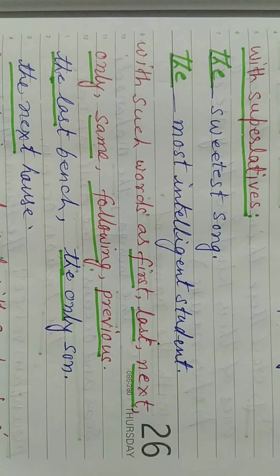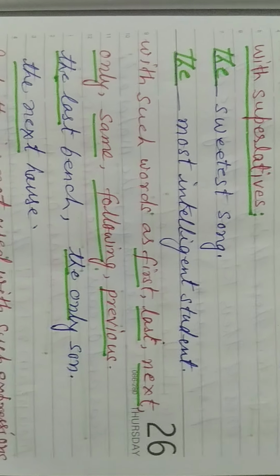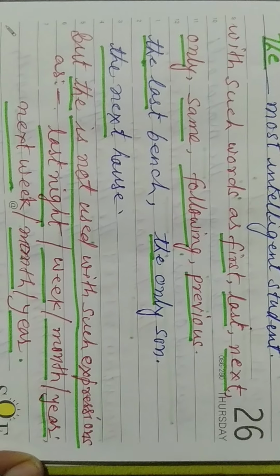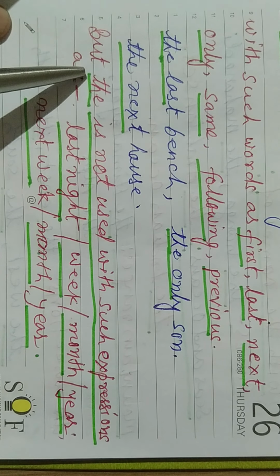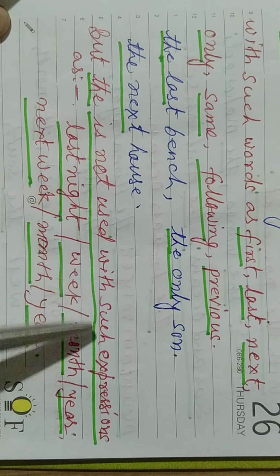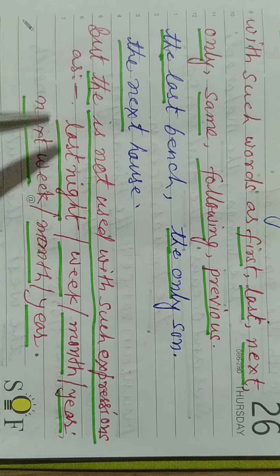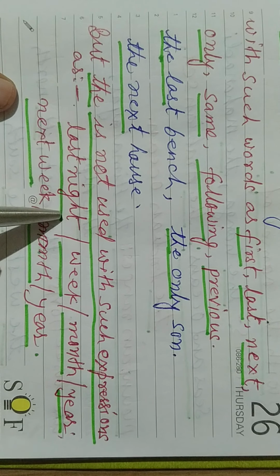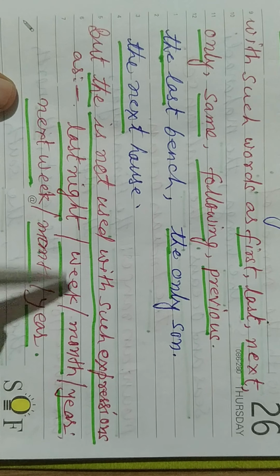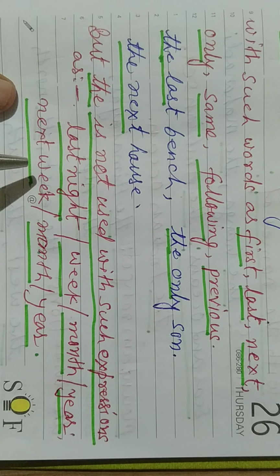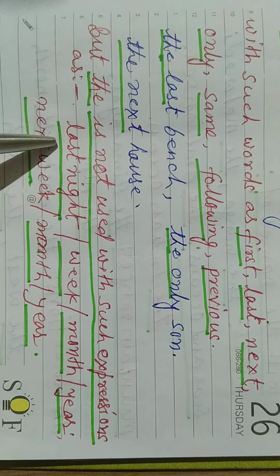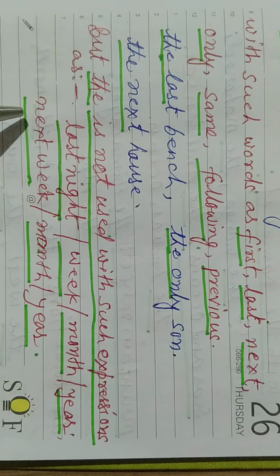But in some cases the is not used with such expressions. For example, last night, last week, last month, last year. Before these we do not use the. So remember this. This is different.